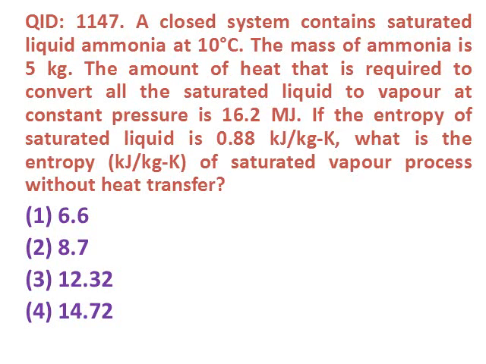Next question. A closed system contains saturated liquid ammonia at 10 degrees Celsius. The mass of ammonia is 5 kg. The amount of heat that is required to convert all the saturated liquid to vapor at constant pressure is 16.2 megajoule. If the entropy of saturated liquid is 0.88 kilojoule per kg Kelvin, what is the entropy in kilojoule per kg Kelvin of the saturated vapor? The options are first 6.6, second 8.7, third 12.32, fourth 14.72. The correct answer will be 12.32.